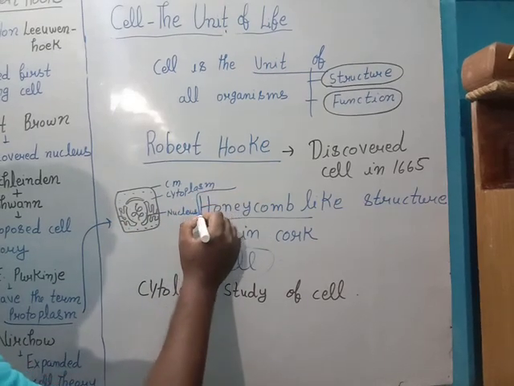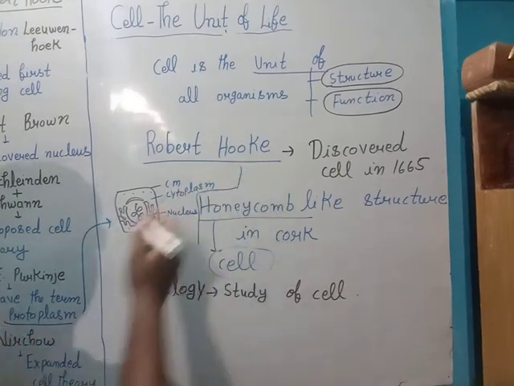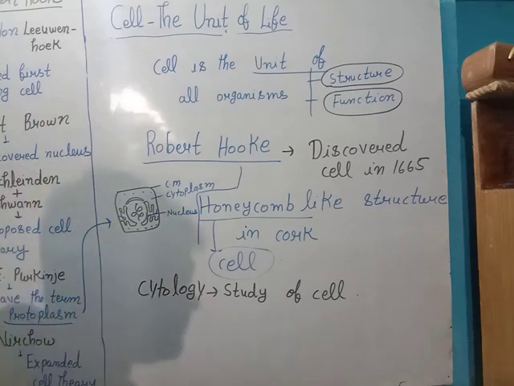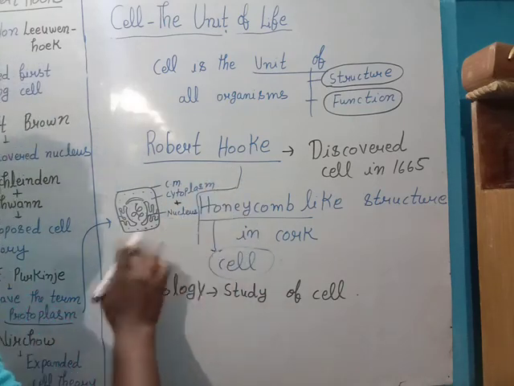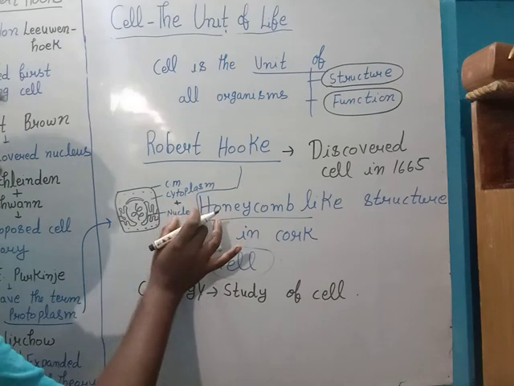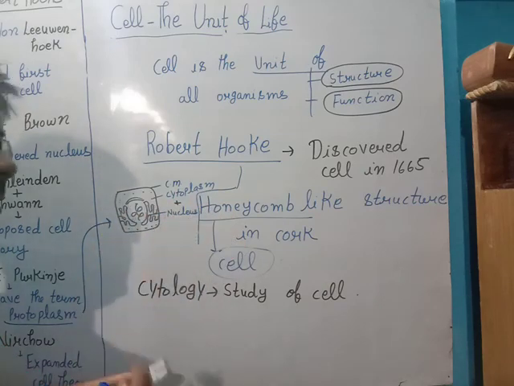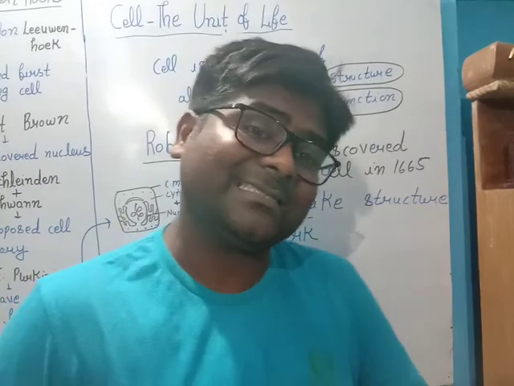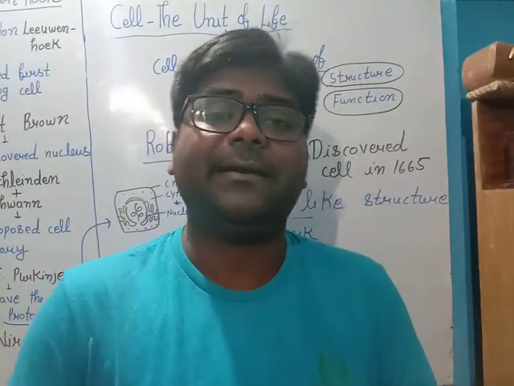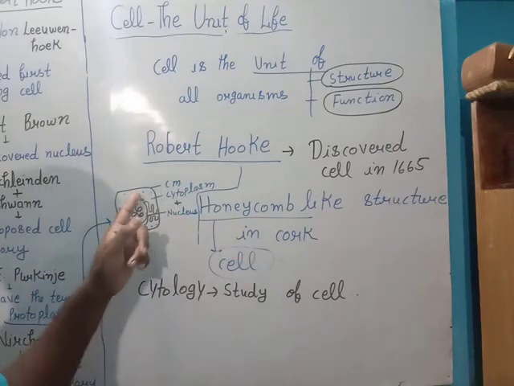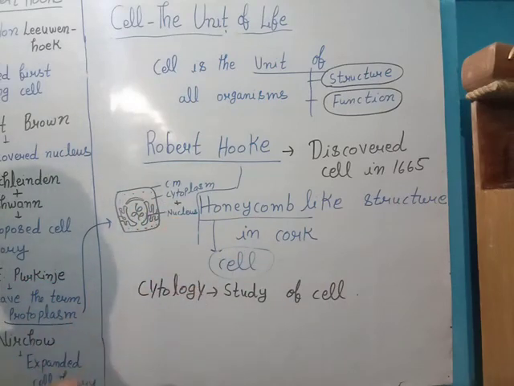So when we have that combining of cytoplasm and nucleus, when we take this nucleus, it means we are taking what is present inside the nucleus. It means whole liquid content inside the cell. Cytoplasm plus nucleus is equal to protoplasm.